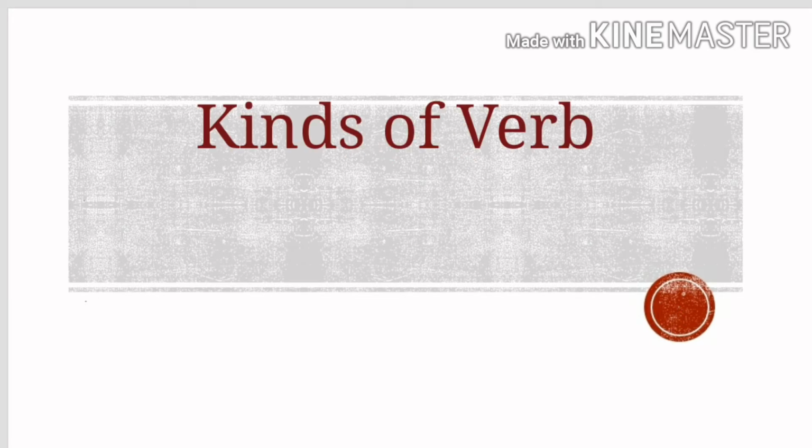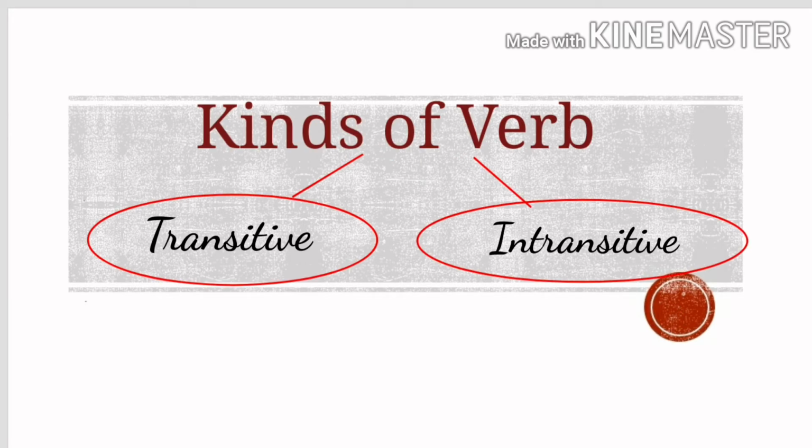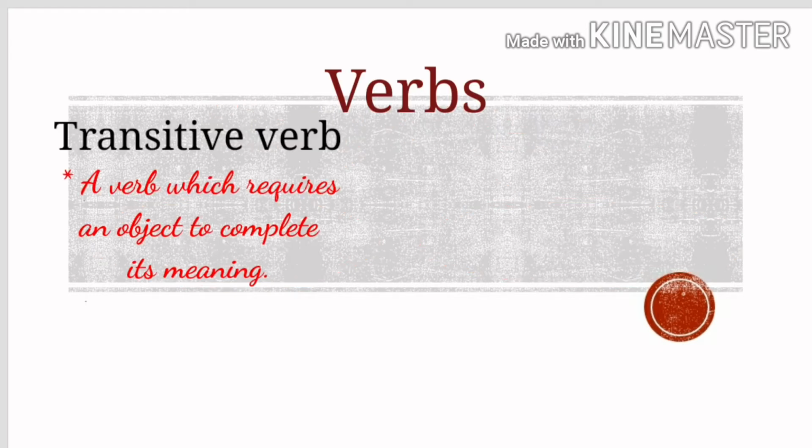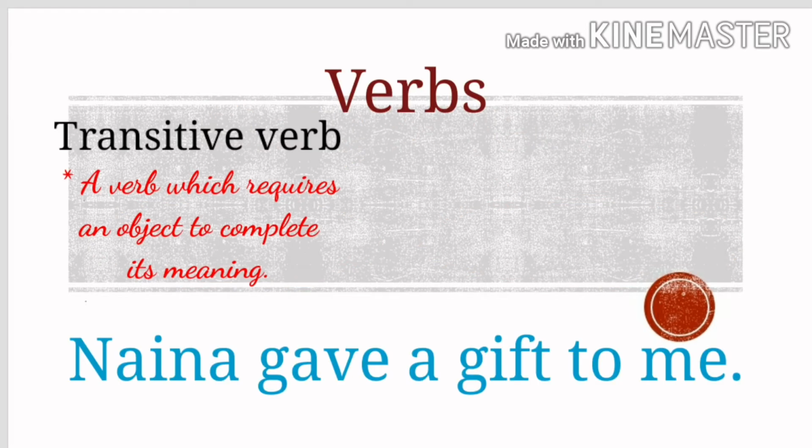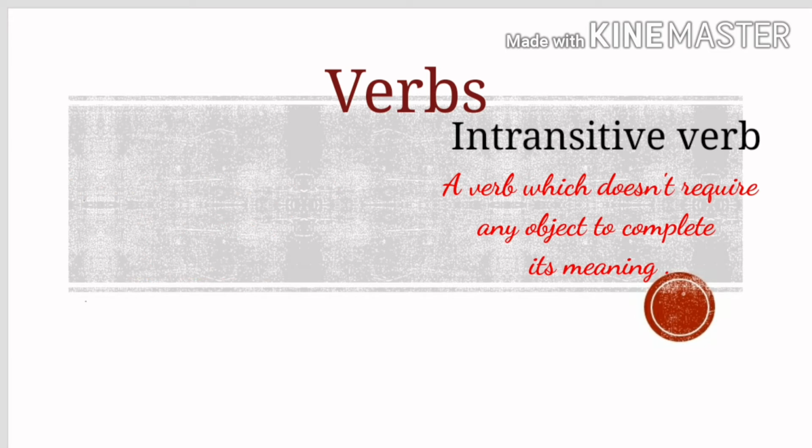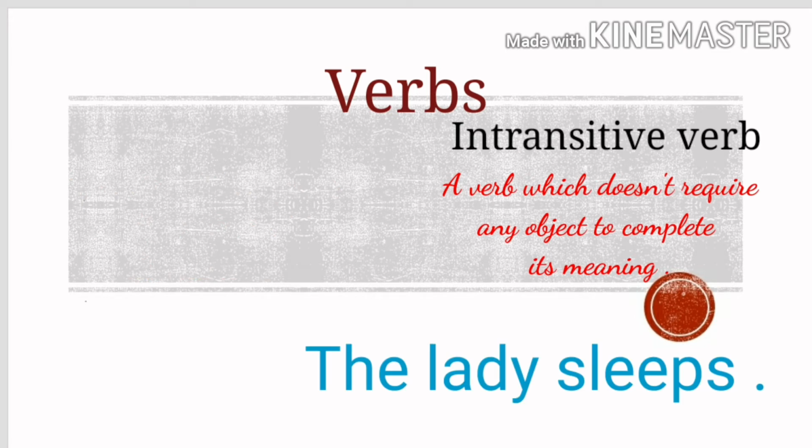Now have a look at kinds of verb. There are 2 types of verbs, transitive verb and intransitive verb. Transitive verb, a verb which requires an object to complete its meaning, like Nana gave a gift to me. Here, the action completely depends on the object. The second is intransitive verb, a verb which does not require any object to complete its meaning. For example, the lady sleeps.